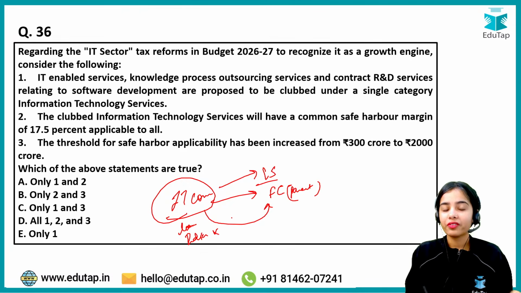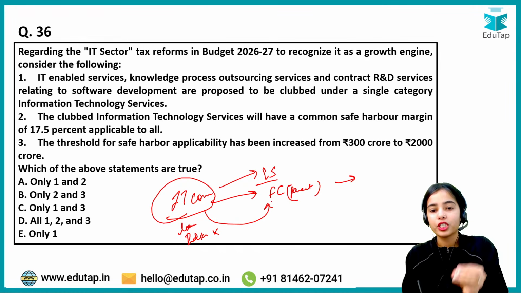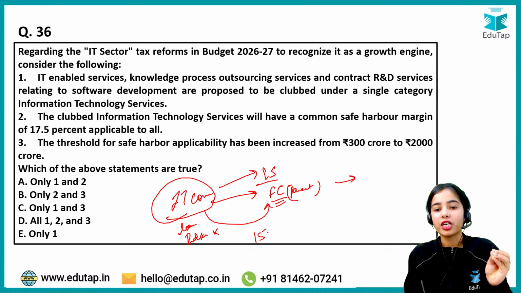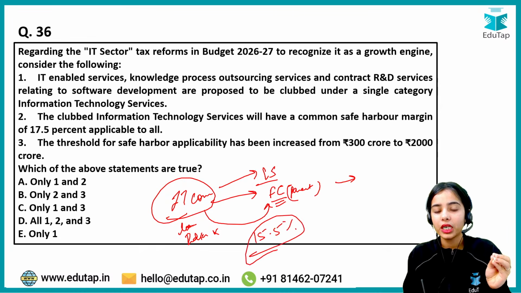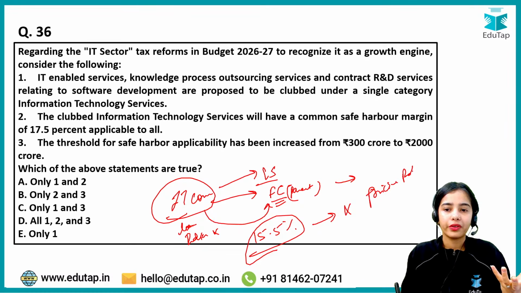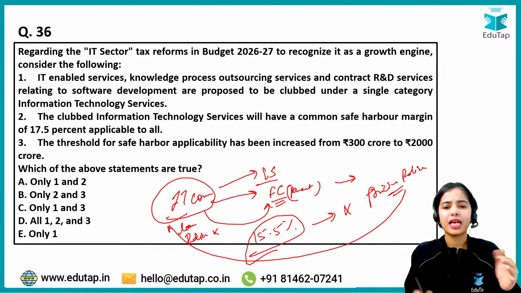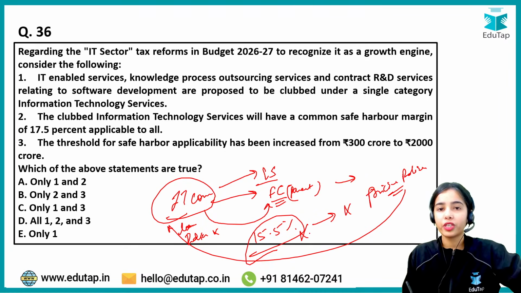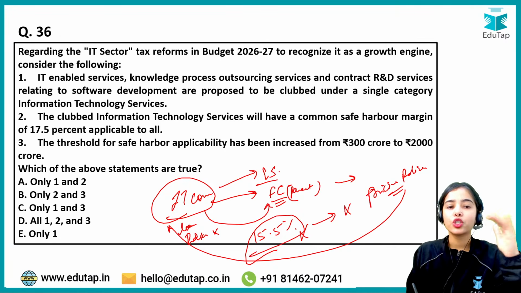So to avoid this kind of situation, it is said that if the IT company is providing the services to its foreign parent company, then at least the profit margin should be 15.5%. Then no audit will happen on the IT company in regard to the pricing policy, because the company is having a good profit margin of 15.5%. But if the profit margin is not 15.5%, that means there is no safe harbor. Safe harbor has not been achieved.